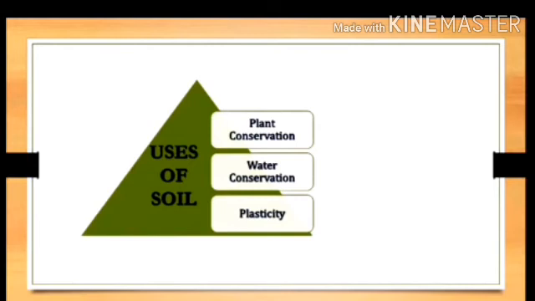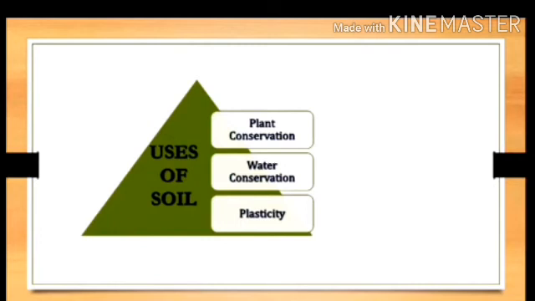As the soil has the capacity to hold water, by means of bunds and lakes we can get water for use throughout the year. So for that purpose soil is useful to conserve the water.